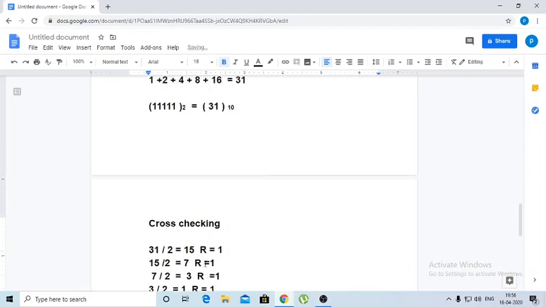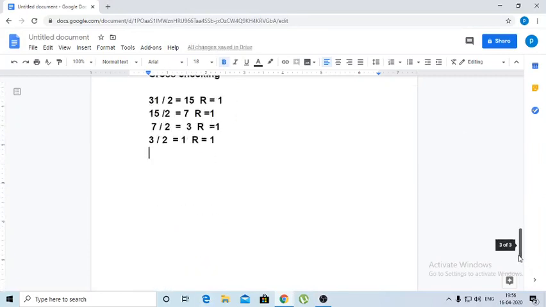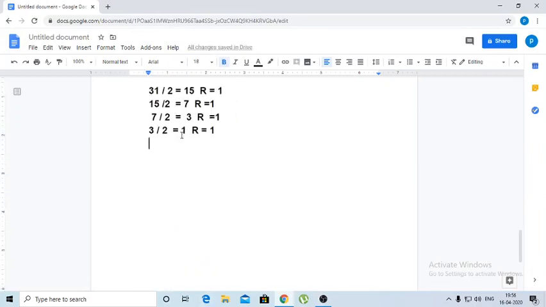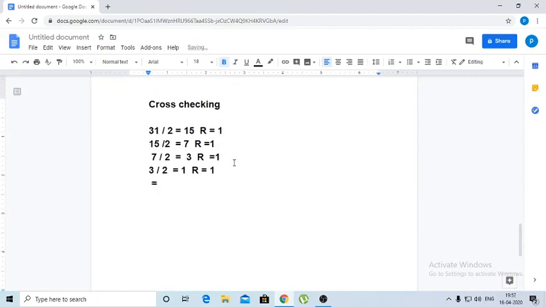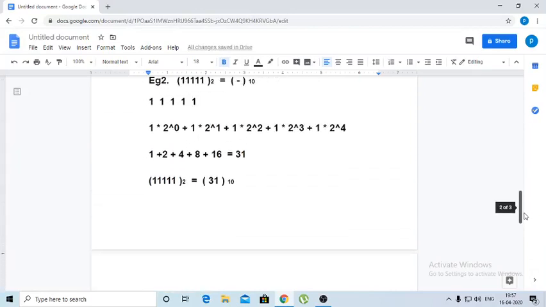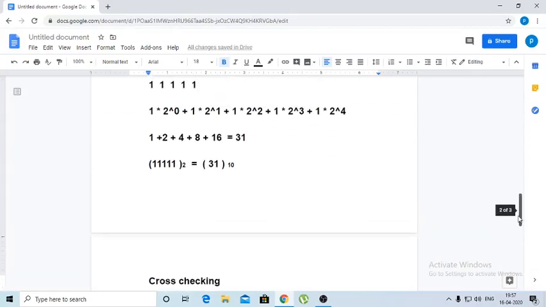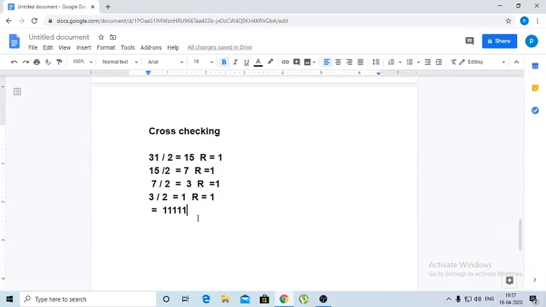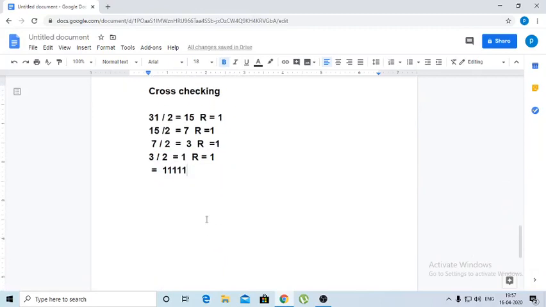Then how to write this one? The last quotient is 1. Here is the last quotient. So we got the binary number 1 1 1 1 1. This is equal to 31 here. So this is the method to convert decimal to binary number system.